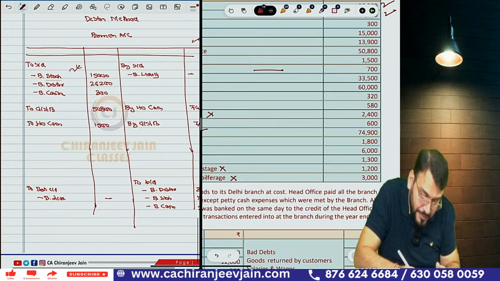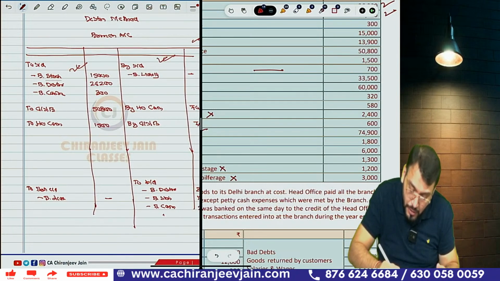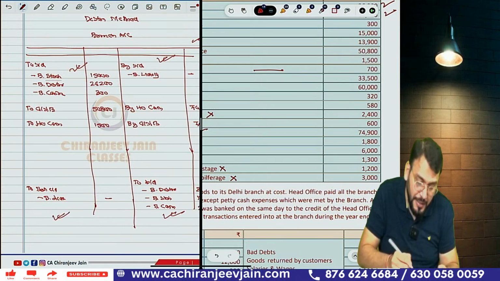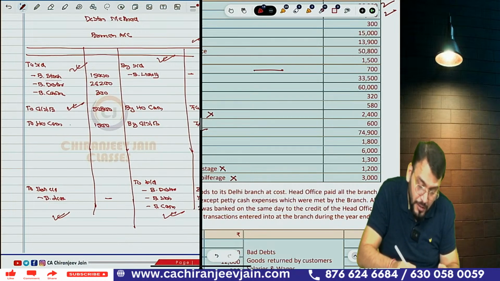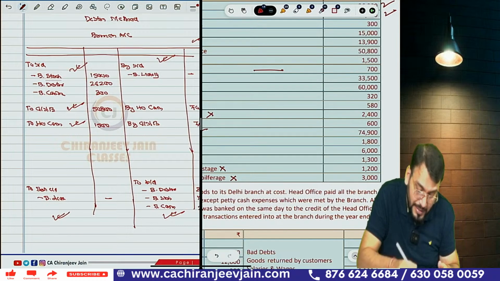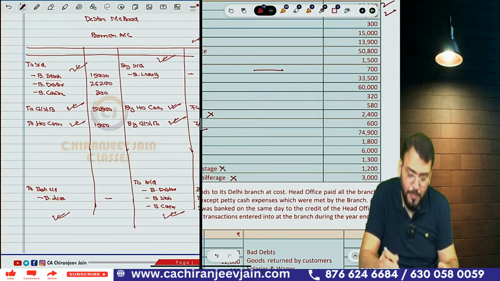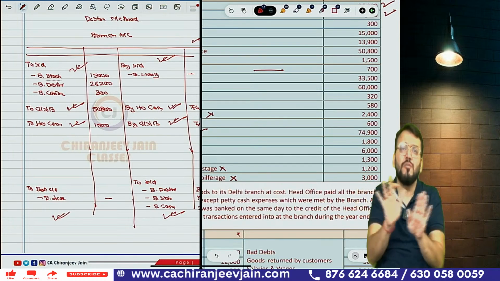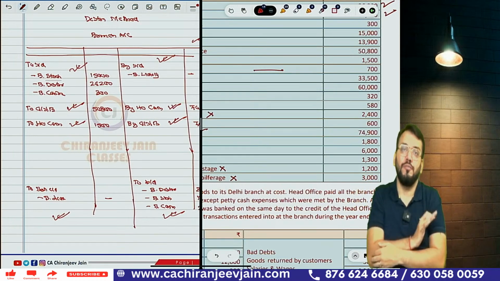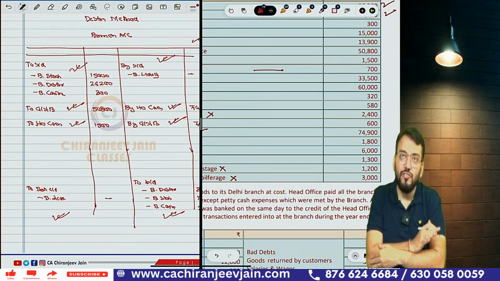So opening asset, opening liability, closing asset, closing liability, then goods sent to branch, cash sent to branch. Correct. Now then cash sent to branch, then cash returned to head office, goods returned to head office. Only this transaction. Other transaction will not be entered in this account. Have you understood this point?